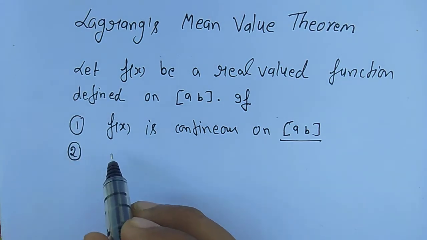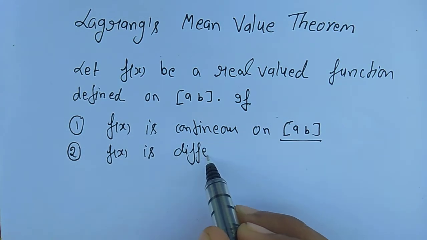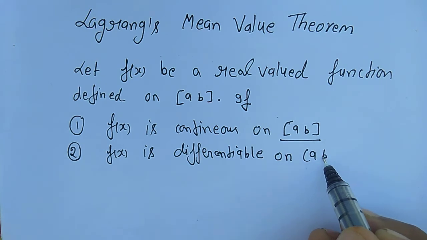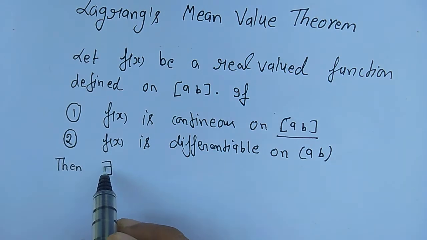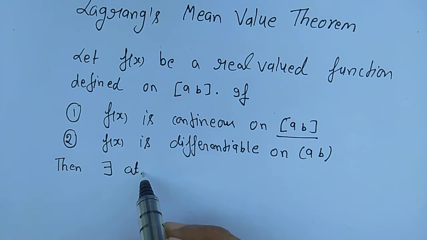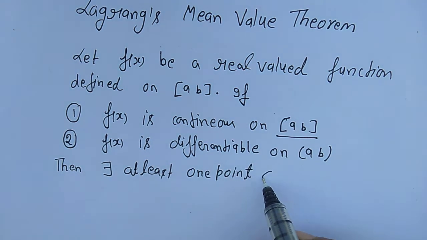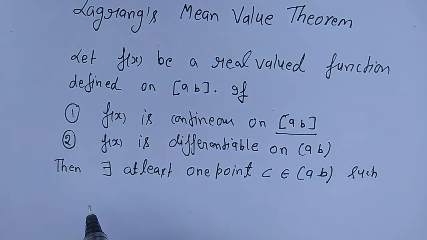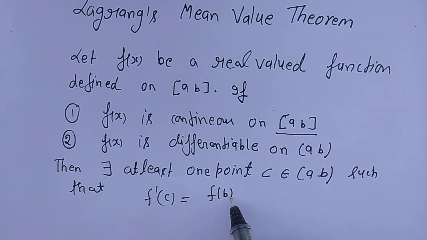And second, if f of x is differentiable on open interval a b, then there exists at least one point, say c, belongs to open interval a b such that f dash c equal to f of b minus f of a upon b minus a.